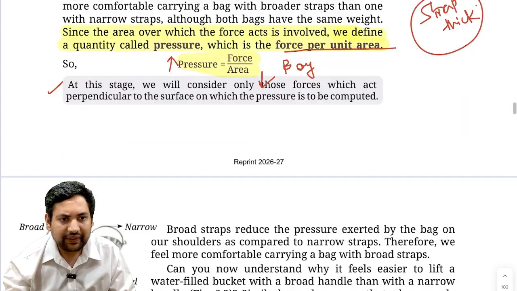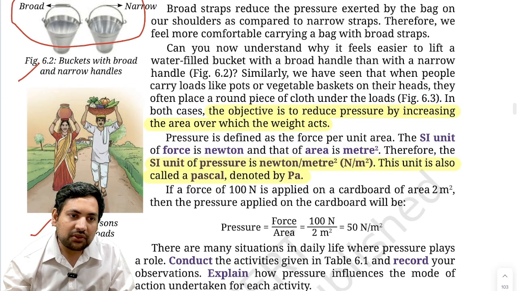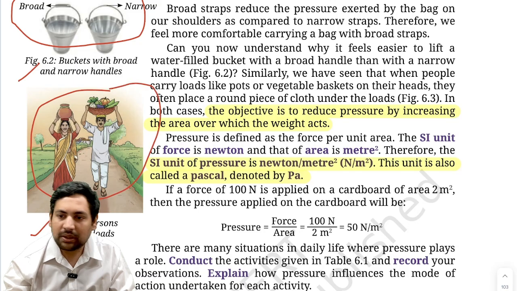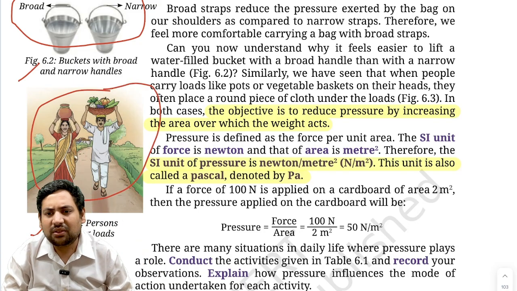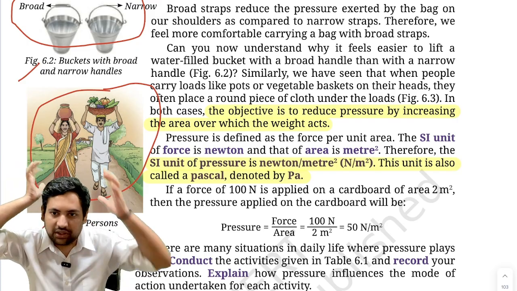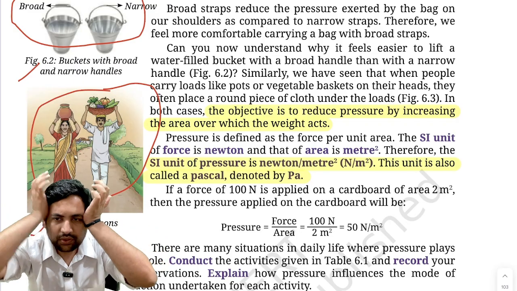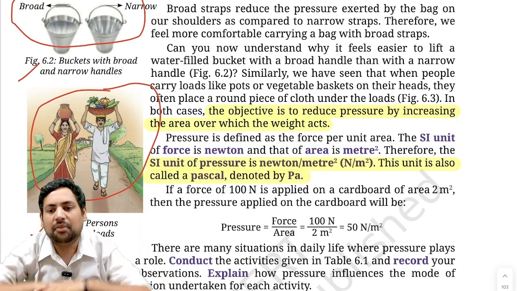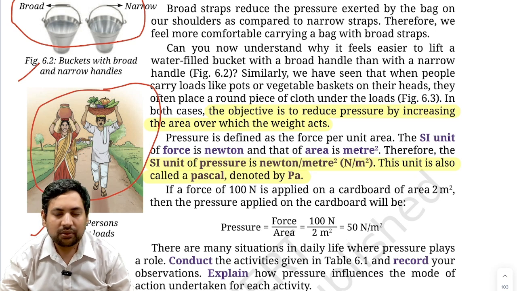This is pressure. Then similarly you can understand for buckets also, broad handle, narrow handle. Then it gives you an example of this. You might have seen that people who are carrying, let's say, a basket of vegetables or fruits or something like that, usually keep something like a round piece of cloth above the head, and then above it they keep that basket of fruits. Why do they do this?